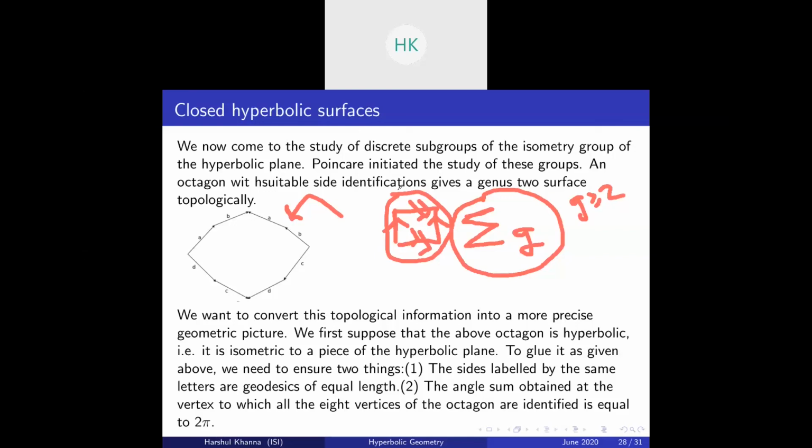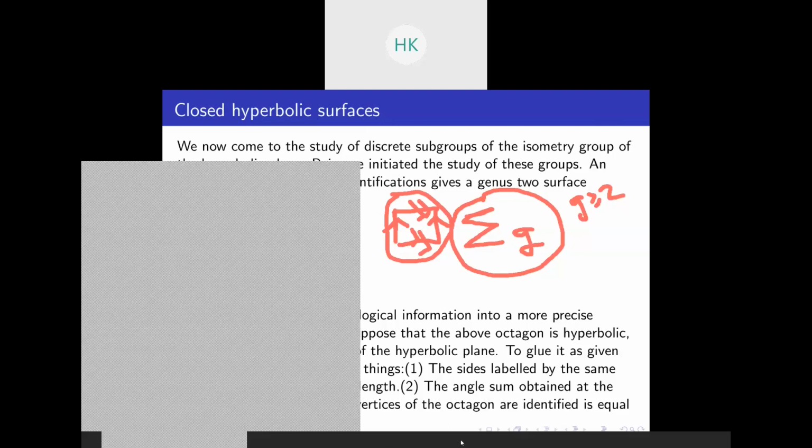We will identify the double torus from an octagon sitting inside Poincaré's open disk model. Let's see how we can get a double torus by gluing the sides of this octagon. Wait a second, let me just switch. I'll just play a video right now which you can see on YouTube.